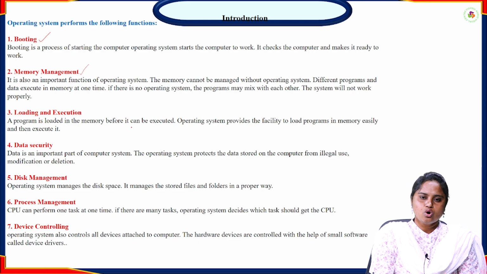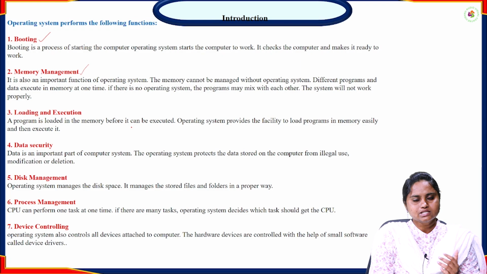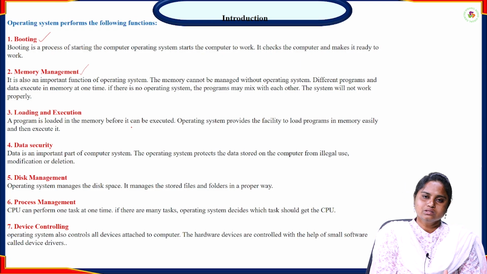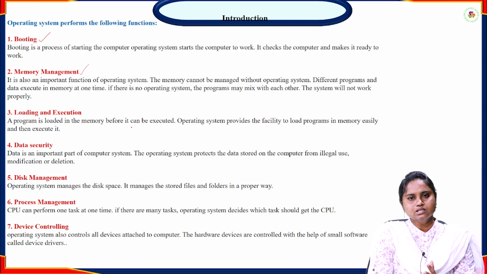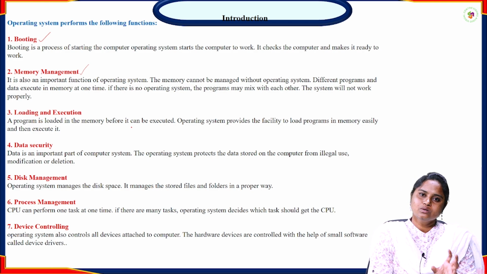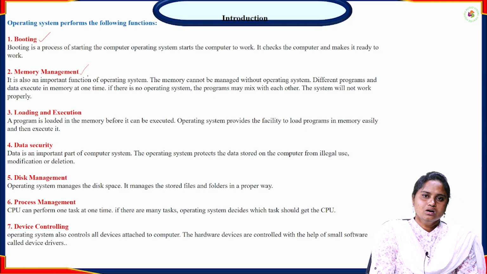If there is no operating system, the programs will mix with each other, because we are executing multiple programs. That leads to inappropriate results, and the system will not work properly. For example, in one case I am going to execute a .c file, and in another case a Java file. If memory management is not done in a proper way, the programs will merge, and that leads to inappropriate results. So this is a very important function done by the operating system, that is memory management.